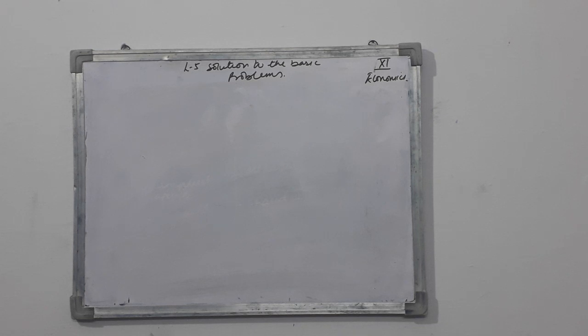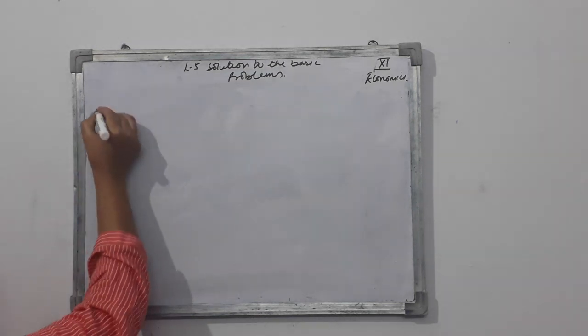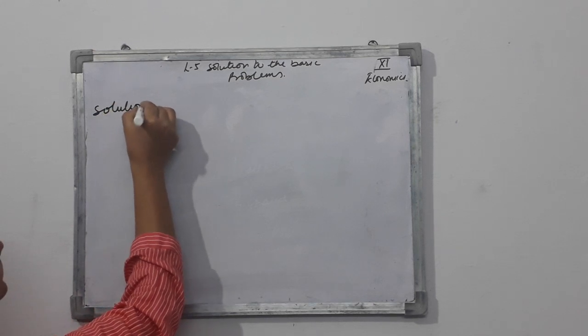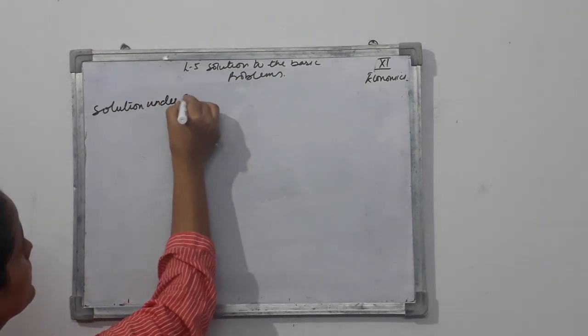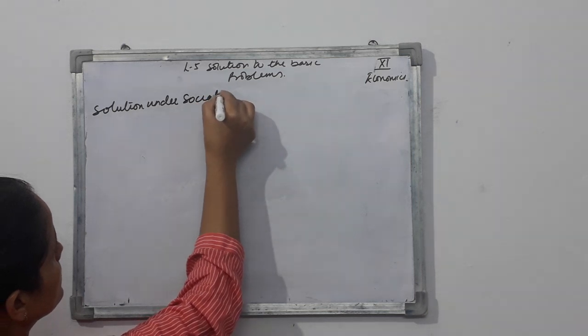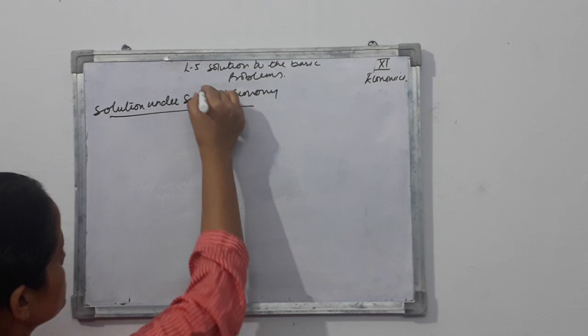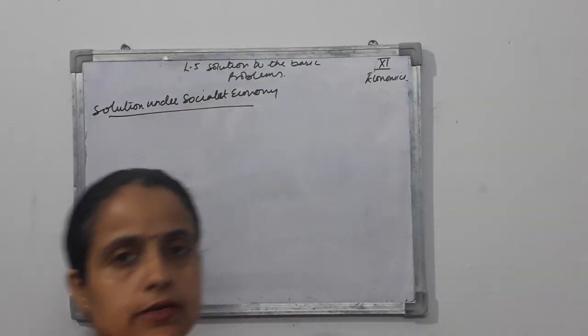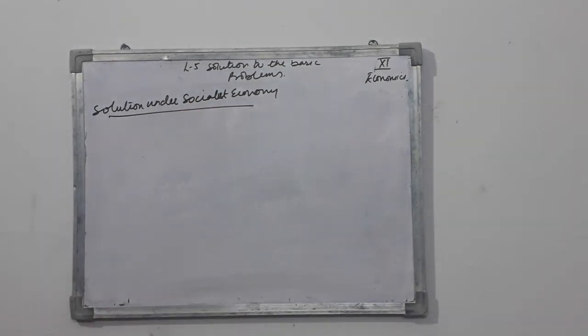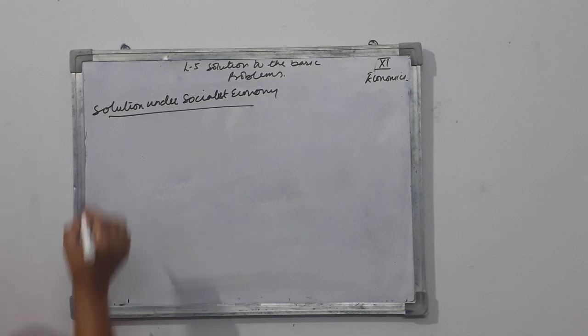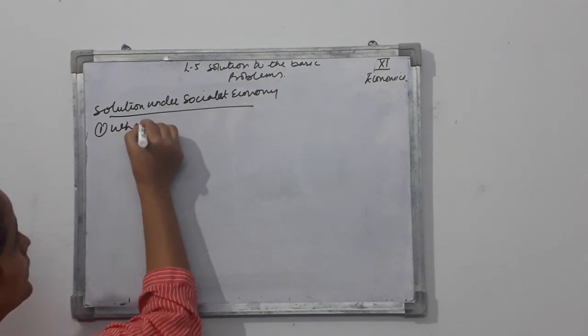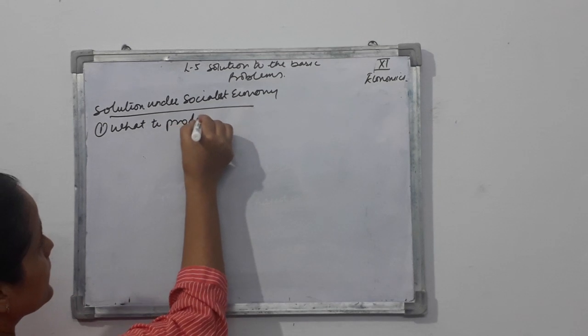So let's talk about the solutions of basic problems under socialist economy. If the economy is socialist, I told you, it is the economy which is looked after by the government. So in a socialist economy, if we talk about solutions, let's talk about what to produce.